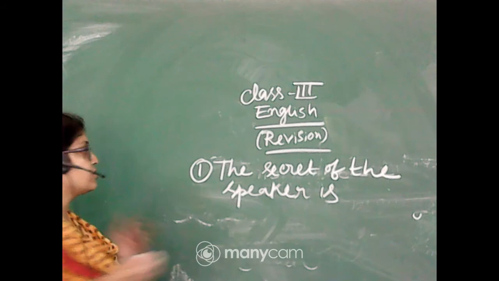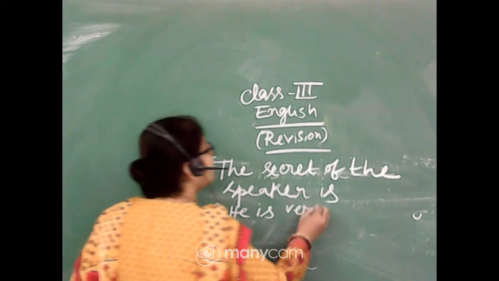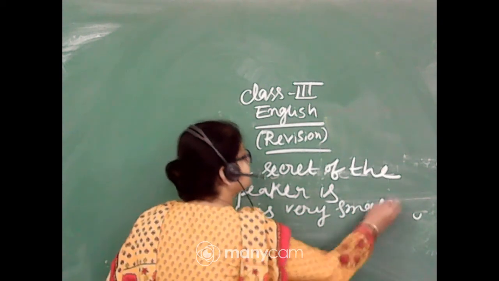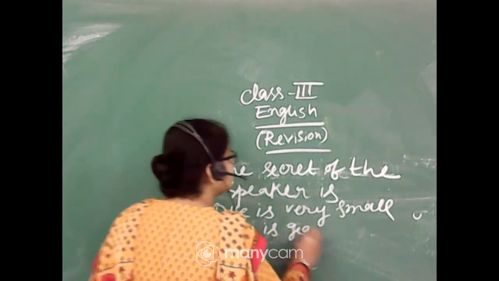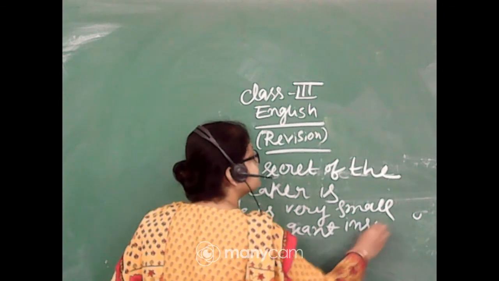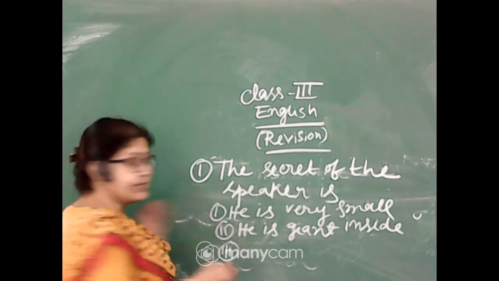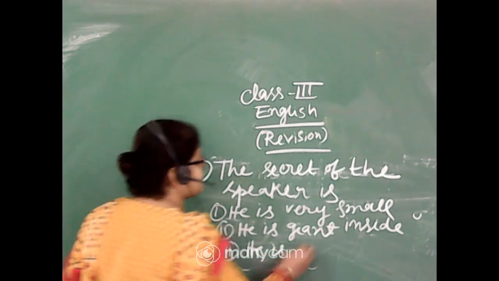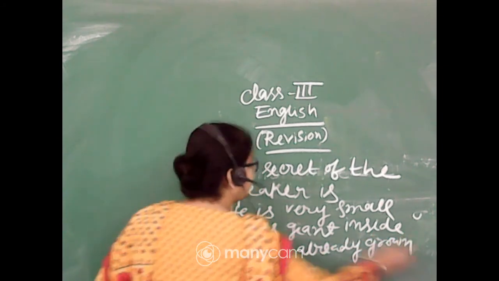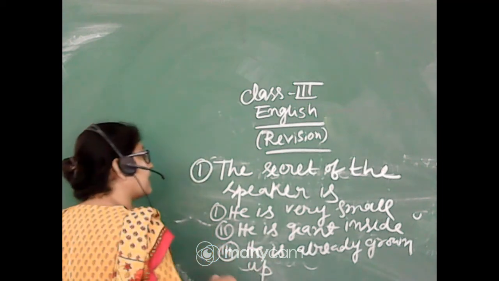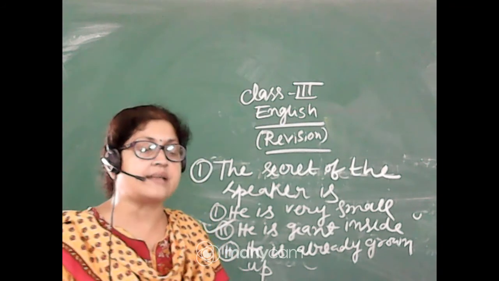So number 1, he is very small. Number 2, he is giant inside. And number 3, he is already grown up. So here, he is giant inside. That is the thing from the text we are doing.